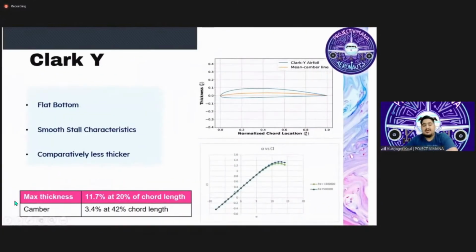The next one is the Clark Y airfoil. On the bottom left corner are the specs of this airfoil, and on the bottom right corner is the CL versus alpha graph of this airfoil. On analyzing the picture, we can see that it has a flat bottom, which streamlines the angle measurements for the propeller, making it simpler to create the wings. Also, it has smoother stall characteristics compared with the NASA NLF. But it is comparatively less thick than all the considered airfoils.